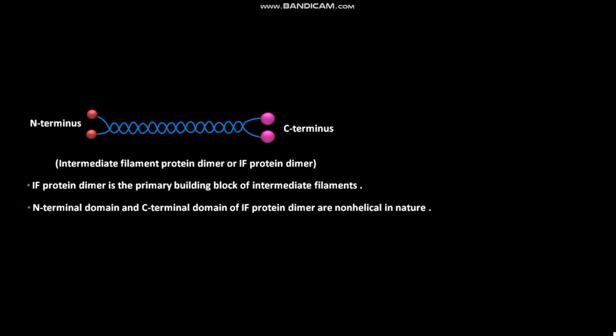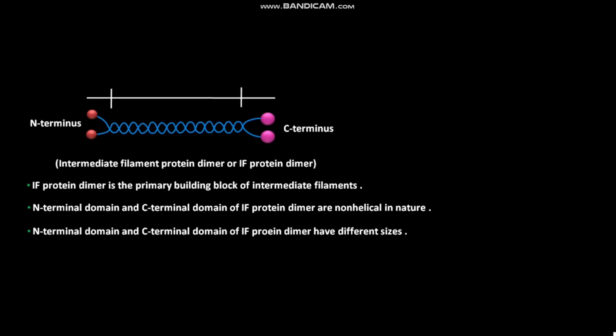N-terminal domain and C-terminal domain of IF protein dimer are non-helical in nature. N-terminal domain and C-terminal domain of IF protein dimer have different sizes. The N-terminal domain of IF protein dimer is called the globular head domain. The C-terminal domain of IF protein dimer is called the globular tail domain.